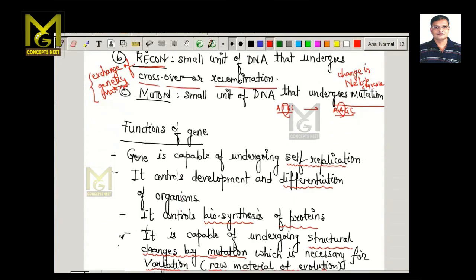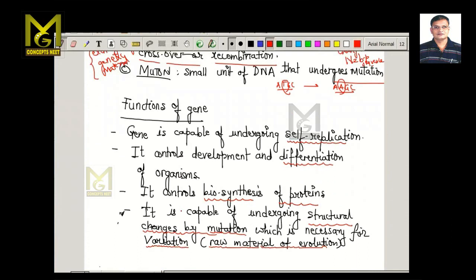Now what is the function of this gene? Now gene is capable of self-replication. So if this is a small part, it can undergo replication. Now gene, it is responsible for the development and differentiation of organisms.